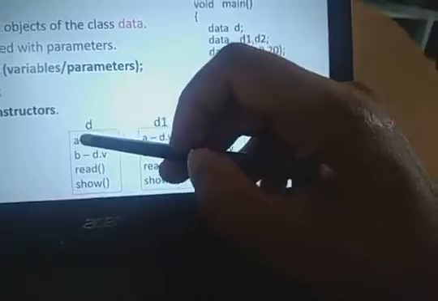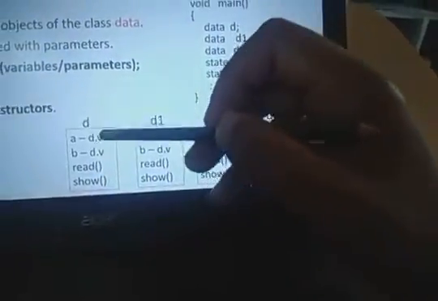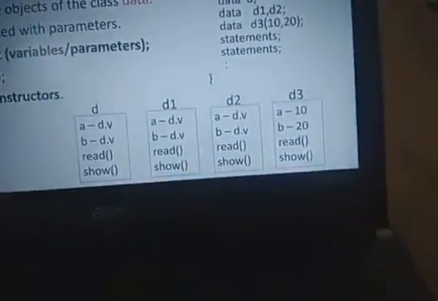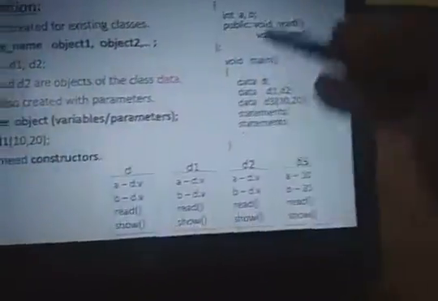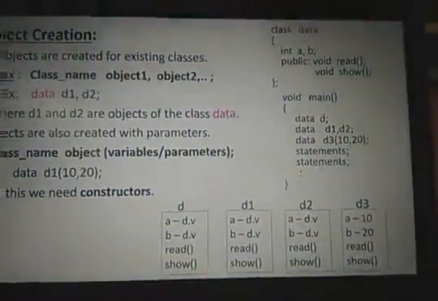Now I want to give a value for A, a value for B, and I want to display the A value and B value, and I want to perform some other operations. That is called accessing the variables or members of the class. So, accessing members of the class.